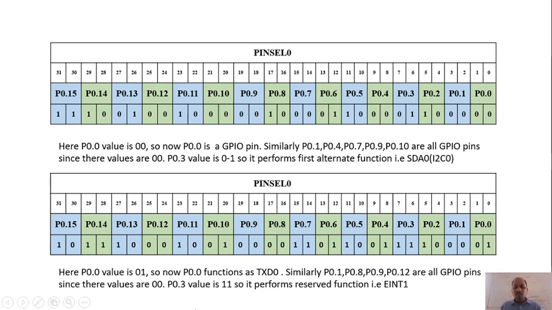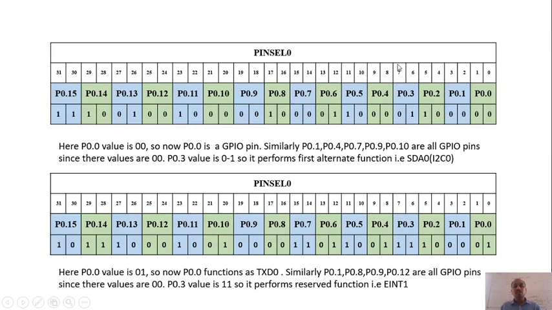Correct? So similarly, P0.1, 0.8, 0.9, 0.12, all these values are 0 0. So it is going to perform the GPIO function. Similarly, in this case, I have one more example. Now P0.3 value is 1 1, correct? Since it is 1 1, it is going to perform the third alternate function, or the reserved function. So what is the third alternate function of P0.3? That is EINT1. So this is going to perform EINT1. So this is all about the PINSEL0 register.